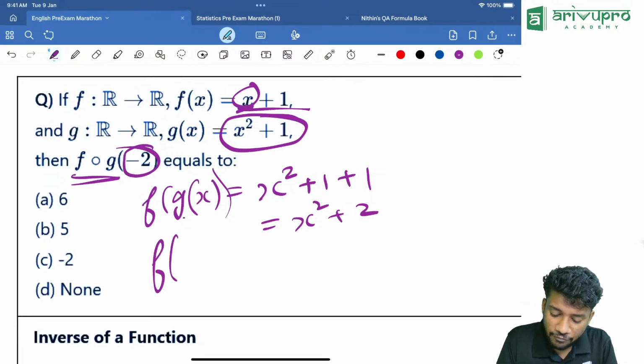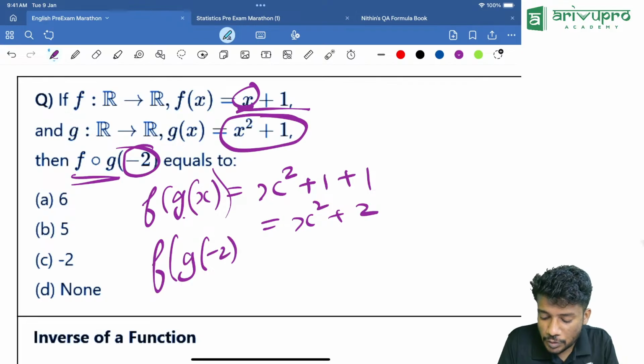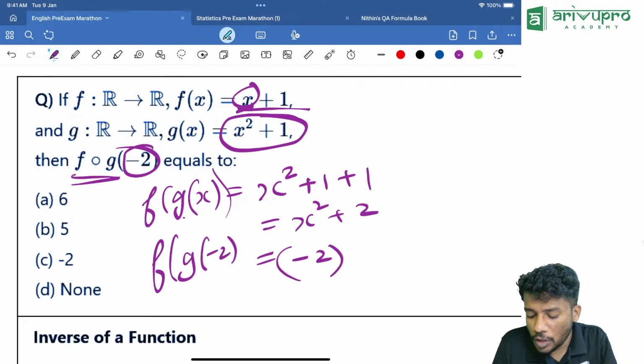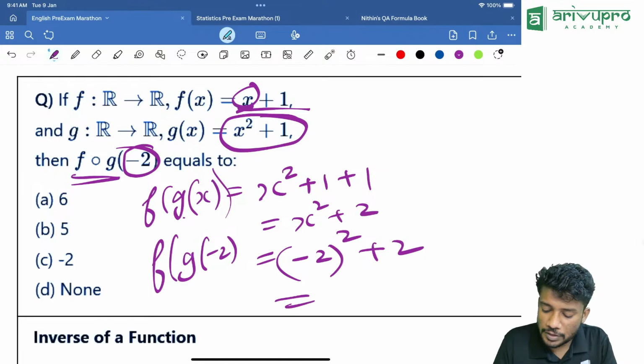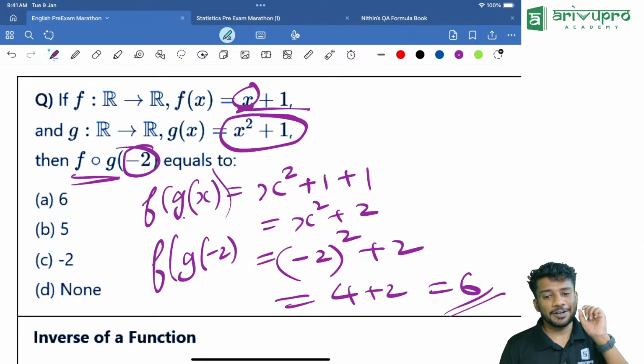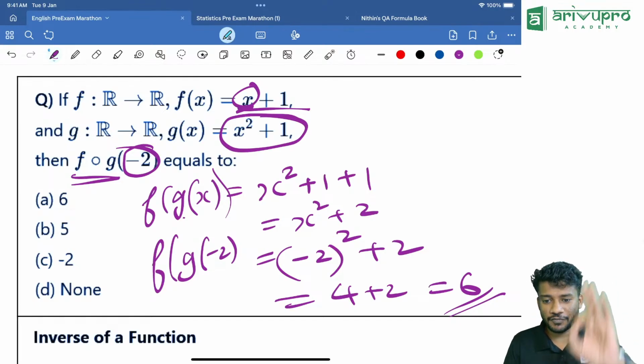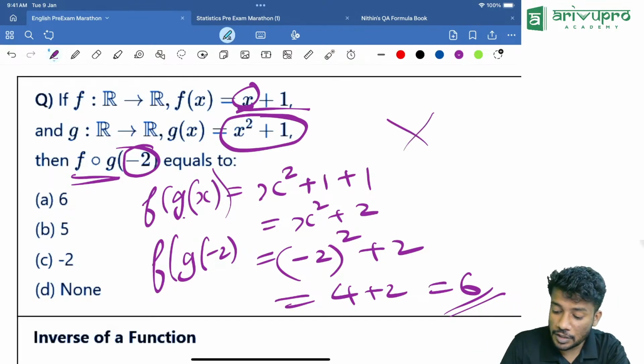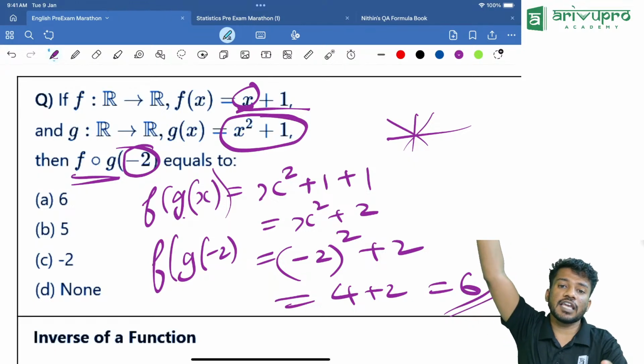That means f of g of minus 2. Instead of x, we are putting minus 2, the whole power 2, plus 2, which is equal to 4 plus 2, which is equal to 6. Did you understand the concept of f of g of x? Keep that in mind. The chances of a question being asked on it are very high.